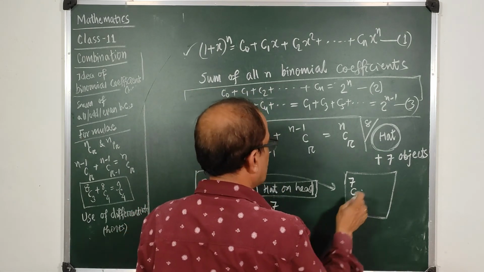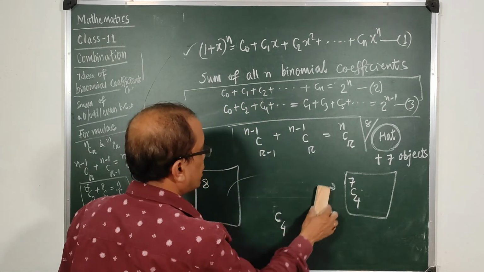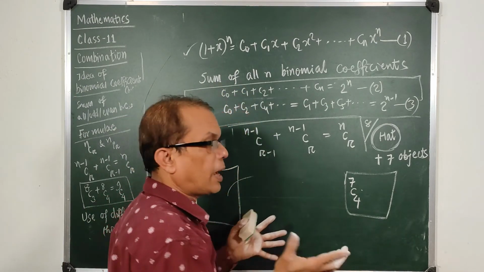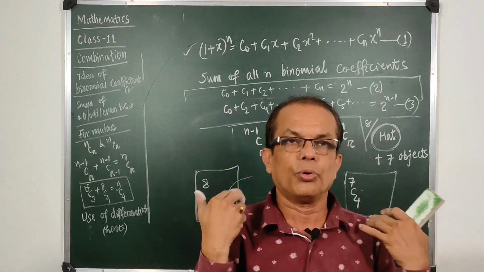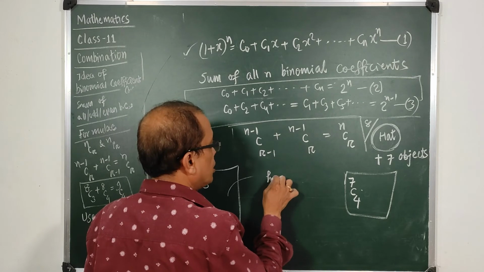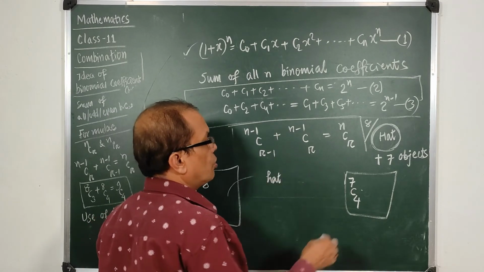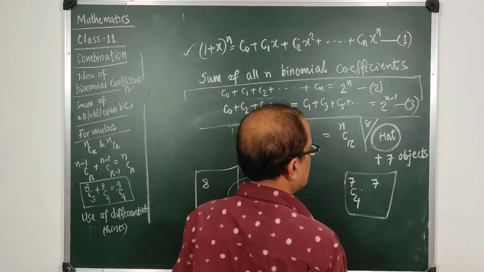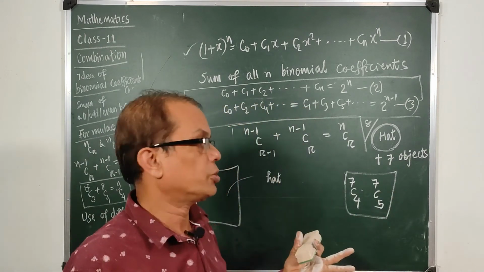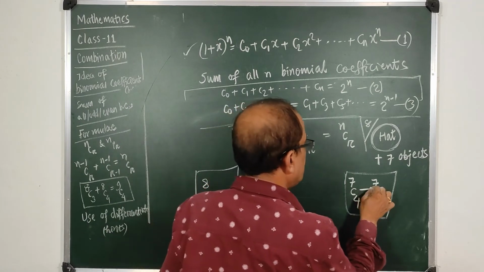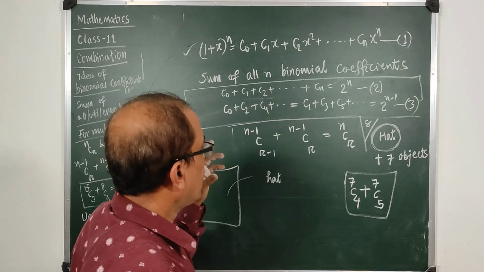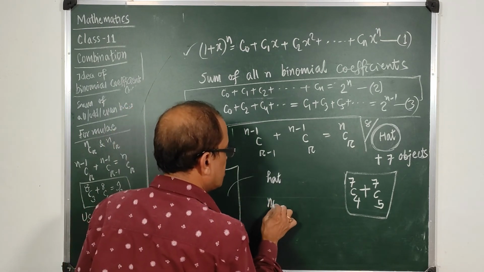And what is the other thing? If the hat is never taken on the head, I do not place the hat here, then I have 5 places free, 1, 2, 3, 4 and 5. So in this way the hat is not taken, so I will have 7 things, and each time I will use 5 of my positions. So in this way I can use this in 2 ways. Each time either I take a hat or no hat.